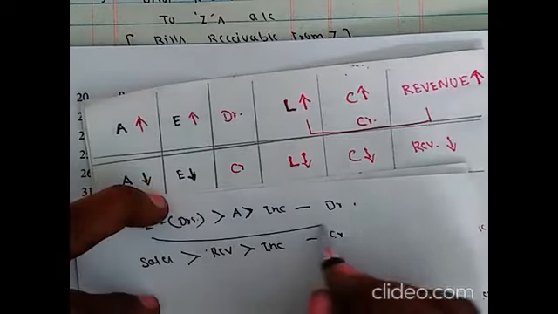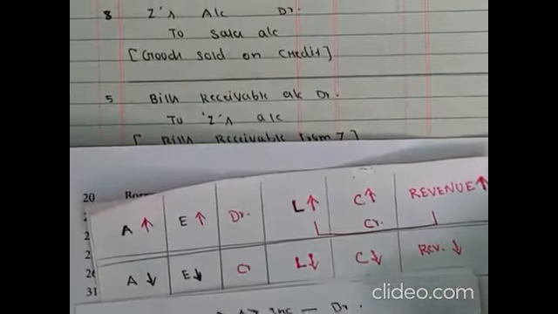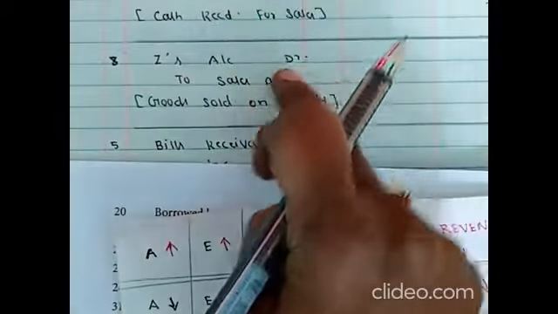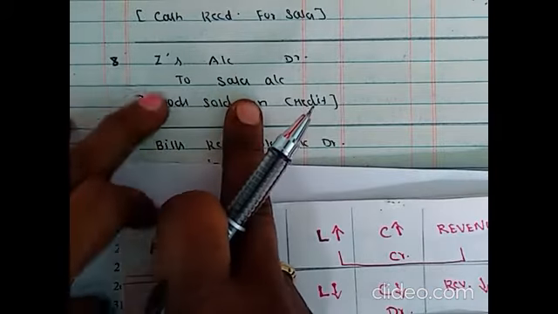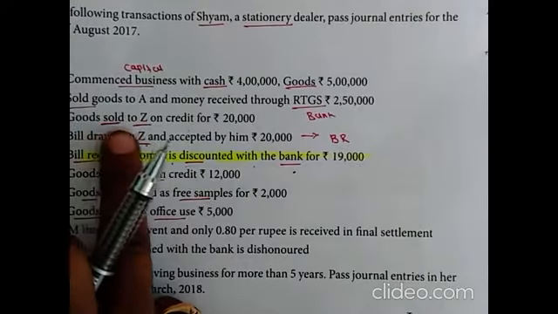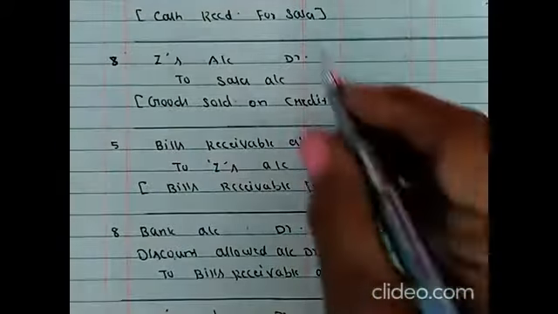Richard account debited, sales account credited. Amount 20,000, goods sold on credit 20,000.